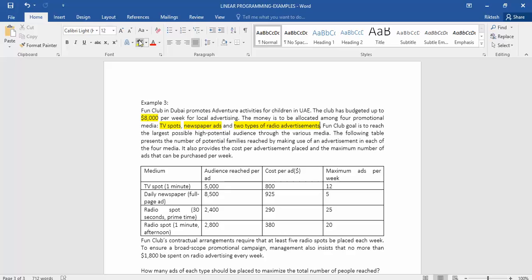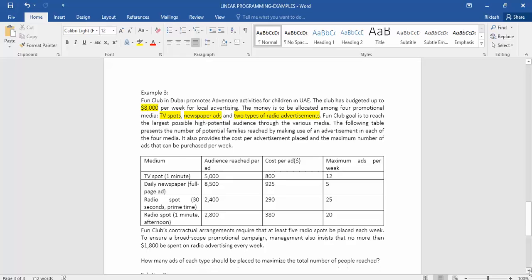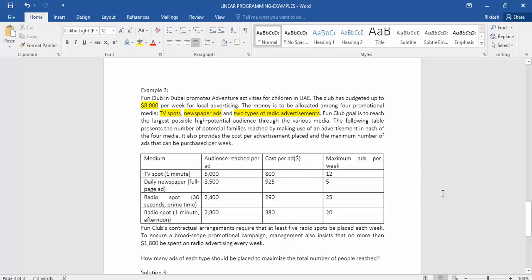So now we can easily get that it is a case of audience maximization. The following table presents the number of potential families that can be reached by making use of an advertisement in each of the four media. It also provides the cost per advertisement placed and the maximum number of ads that can be placed per week.